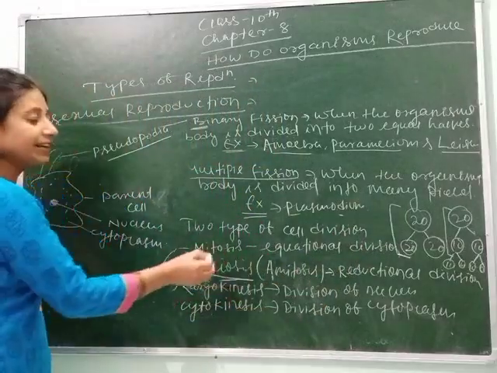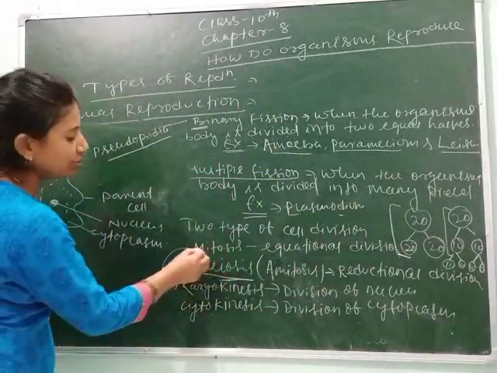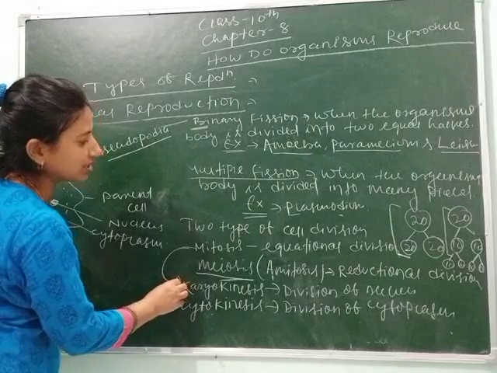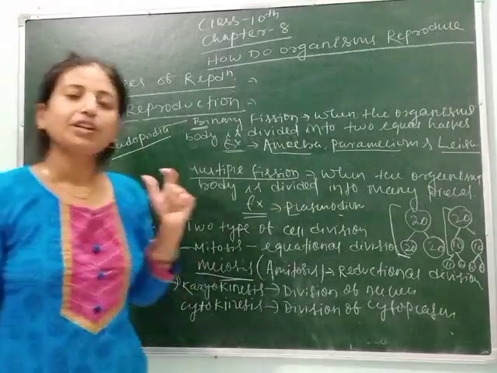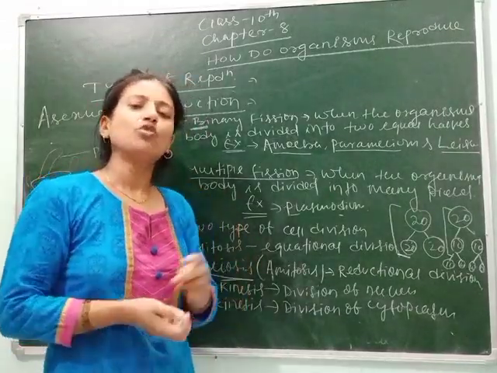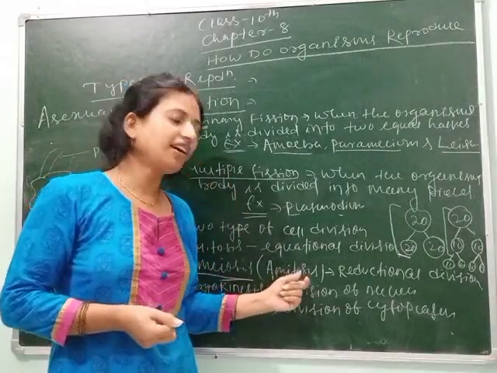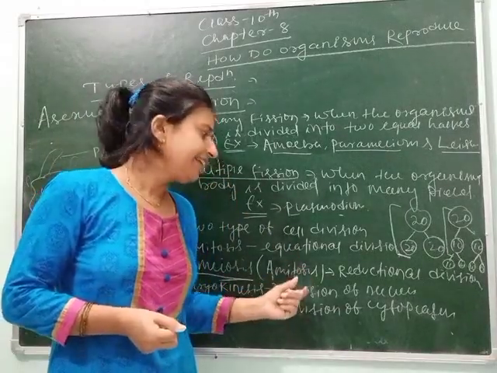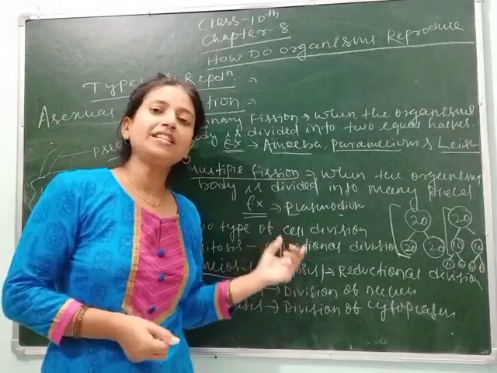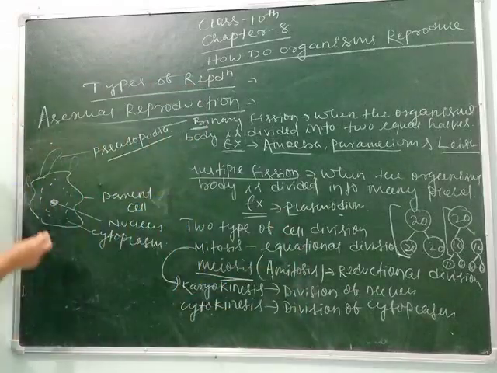So as we are studying binary fission, during binary fission it follows mitosis. And again I have told you, during mitosis or meiosis, two events occur inside the cell. First, division of nucleus, and second, division of cytoplasm. So let's see how division of nucleus occurs.